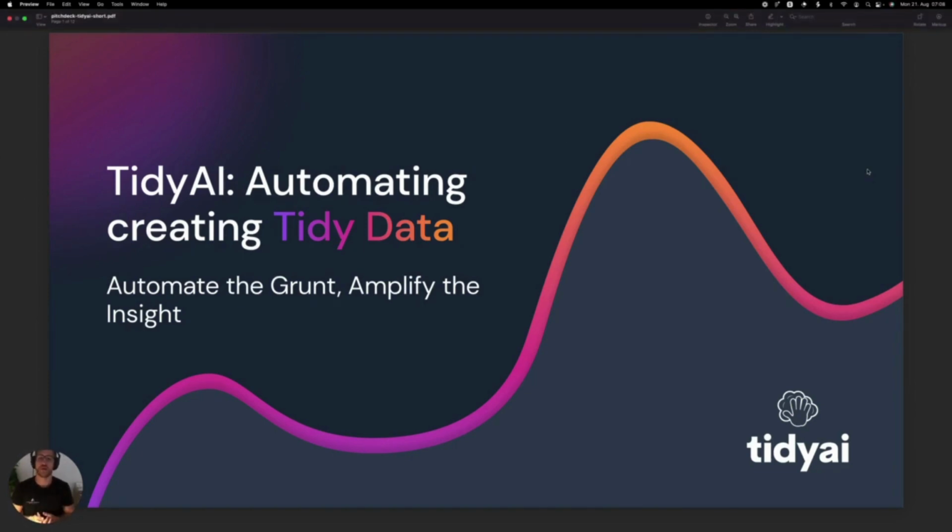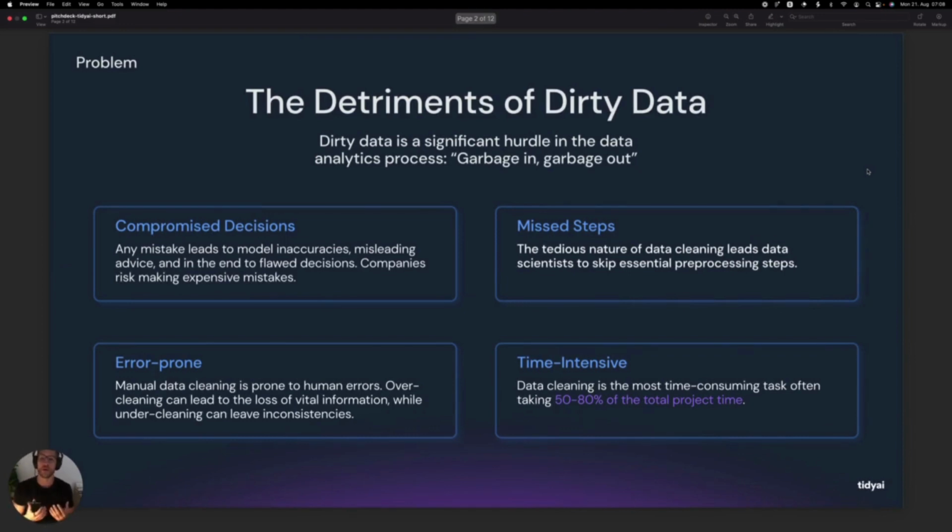And this problem is not just ours. It's very common among data scientists. It's the detriment of dirty data. Dirty data leads to compromised decisions, and companies risk making expensive mistakes. At the same time, cleaning the data is very error prone. Overcleaning leads to the loss of vital information. Undercleaning leaves inconsistencies. And it's very time intensive. Current studies show that it takes up to 50 to 80% of the total project time. And at the same time, there are many missteps by the data scientists.